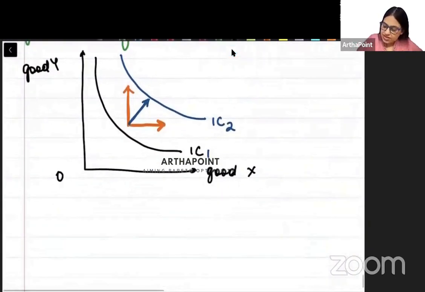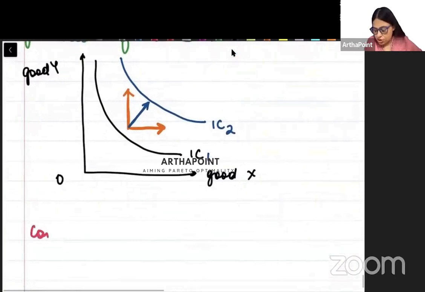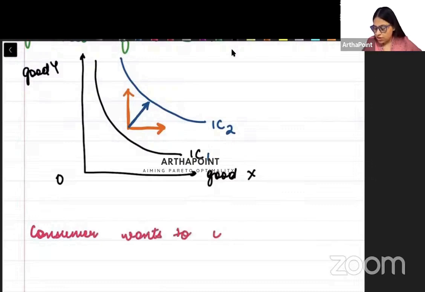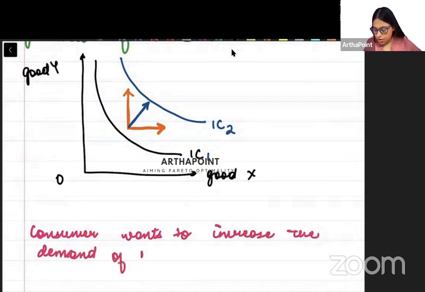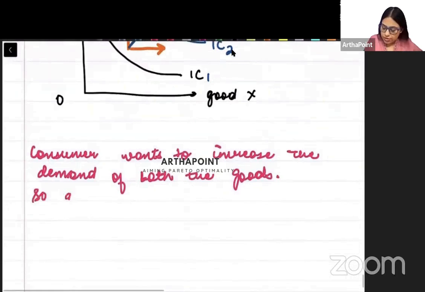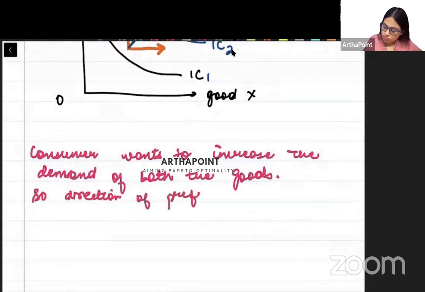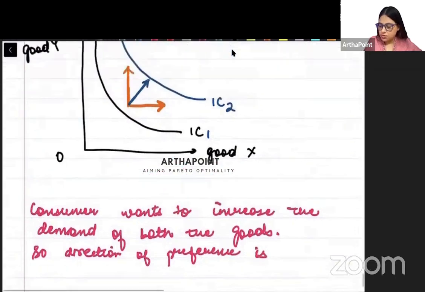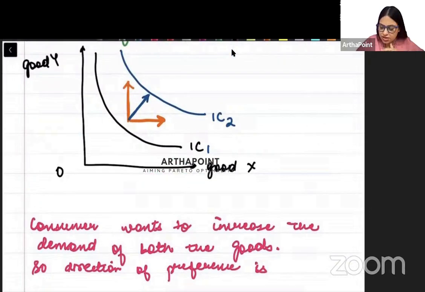Right? So we can say that in this case, consumer wants to increase the demand of both the goods, right? So direction of preference is, I can just label this, कुछ नाम दे देते हैं, A to B,